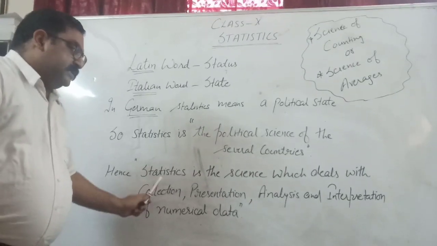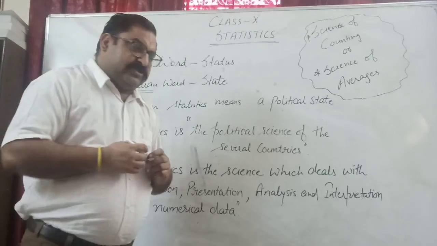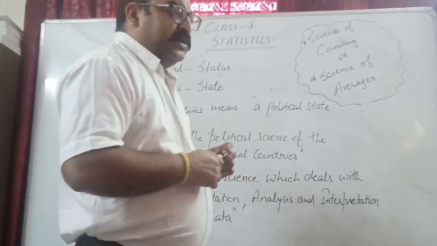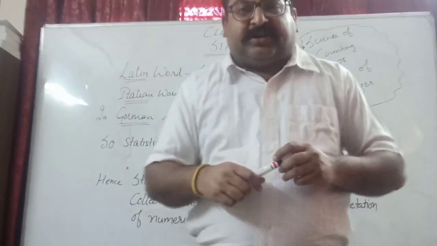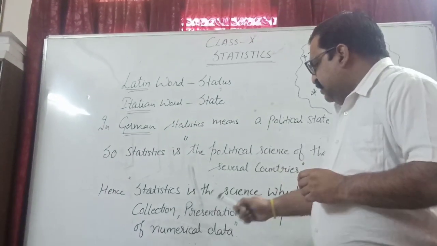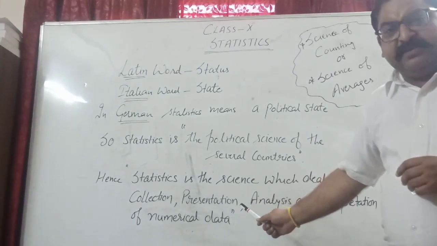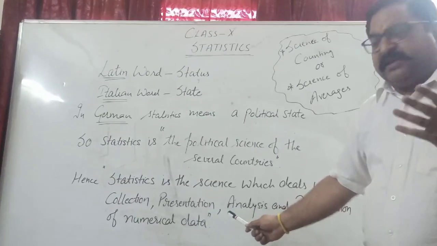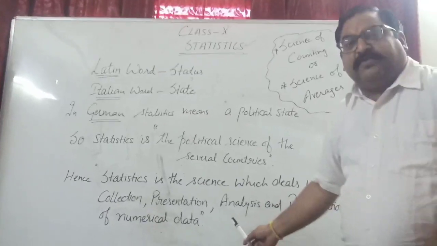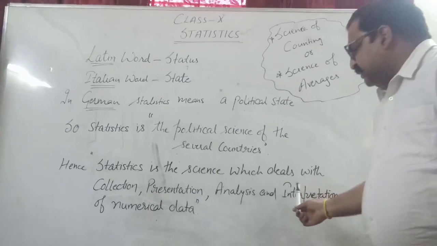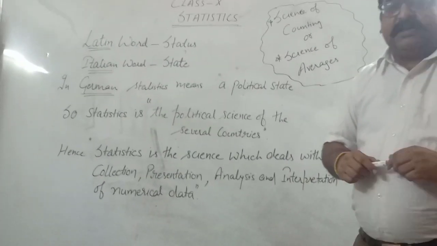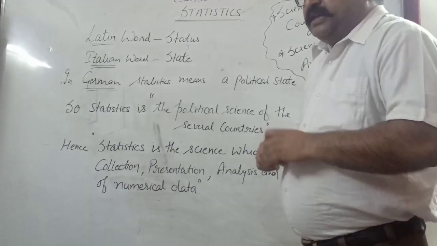So statistics is the branch of mathematics, the science where we deal with collection of the data, then representation of data, how we represent that information, analysis, how we analyze that, and lastly the interpretation of numerical data. In stats, these are the four main branches.